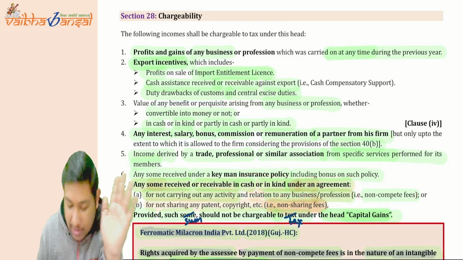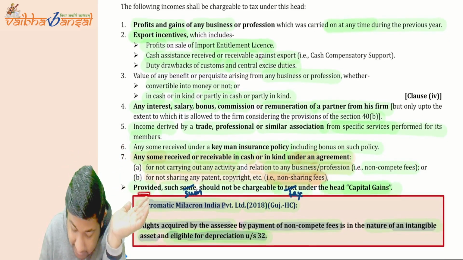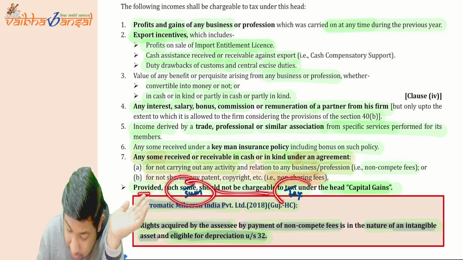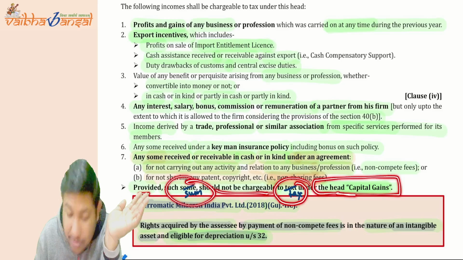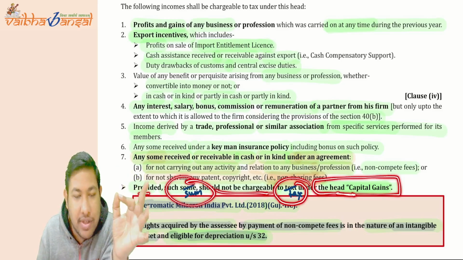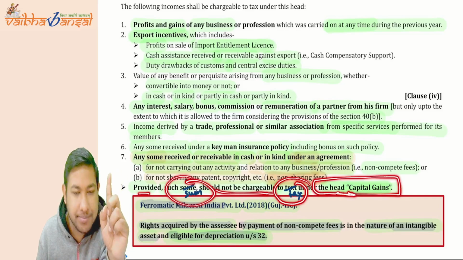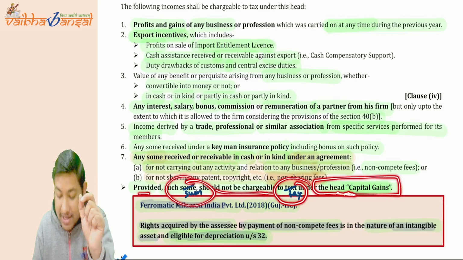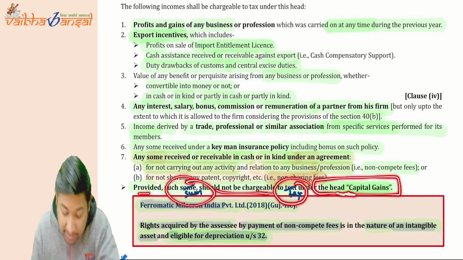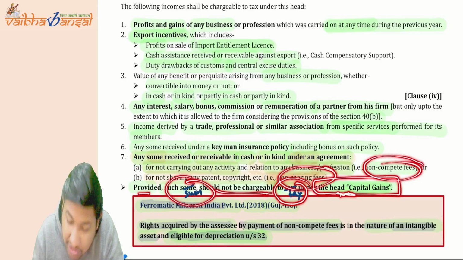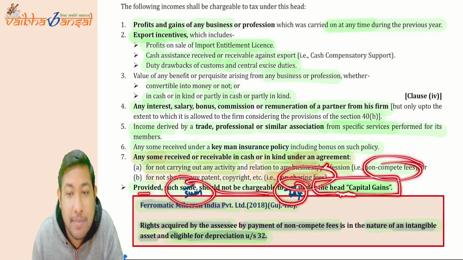Do you understand? Now, provided such sum is not taxable under the head capital gains. If any sum is taxable under the head capital gains, then the non-compete fees or non-sharing fees are not going to be taxed under the head PGBP.